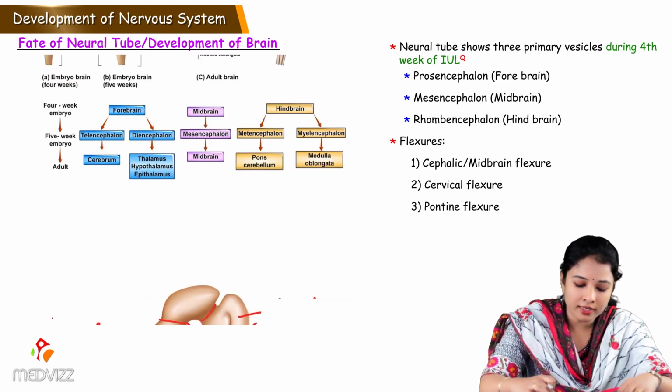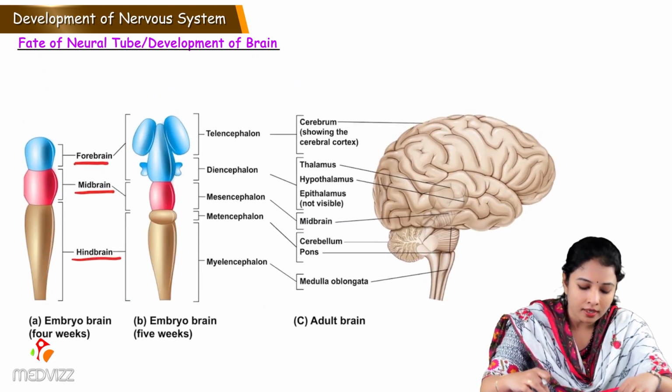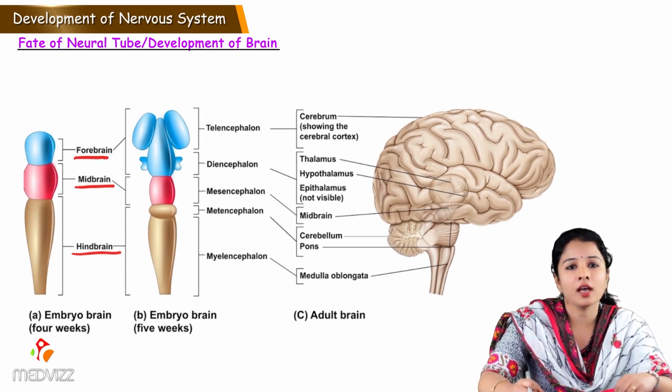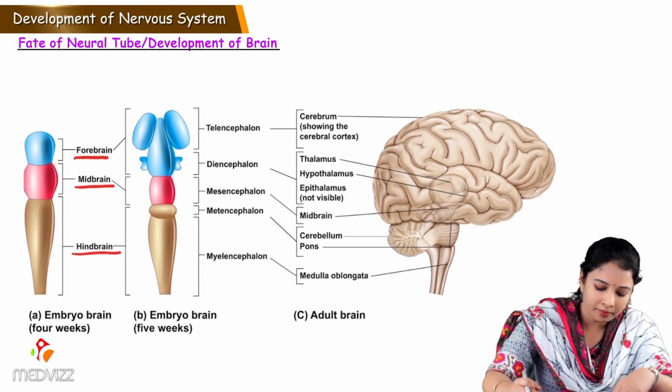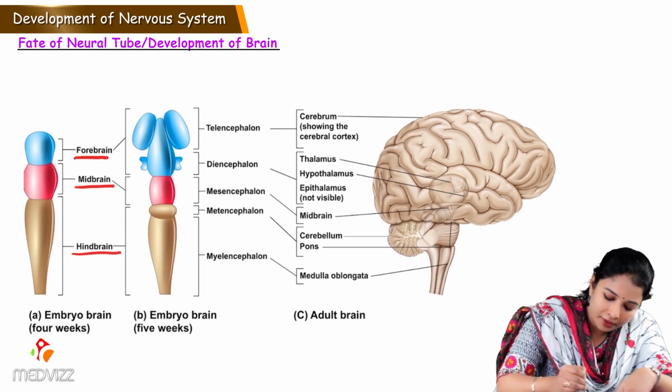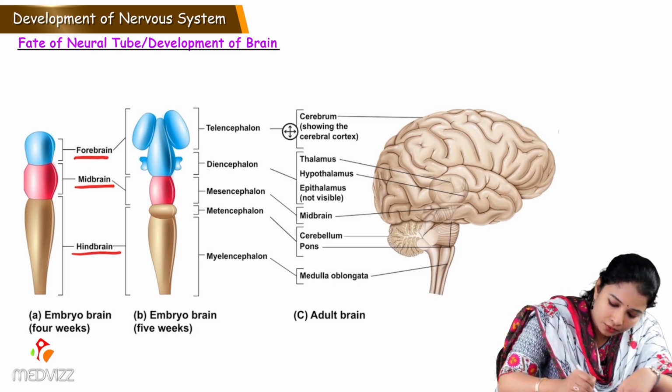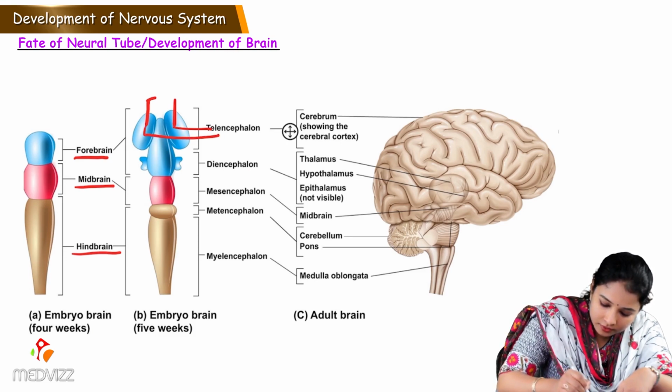Let's talk about the secondary brain vesicles. The secondary brain vesicles are differentiated from the primary. So we can see the forebrain differentiating into, on each side, the telencephalon. So this together is called telencephalon.